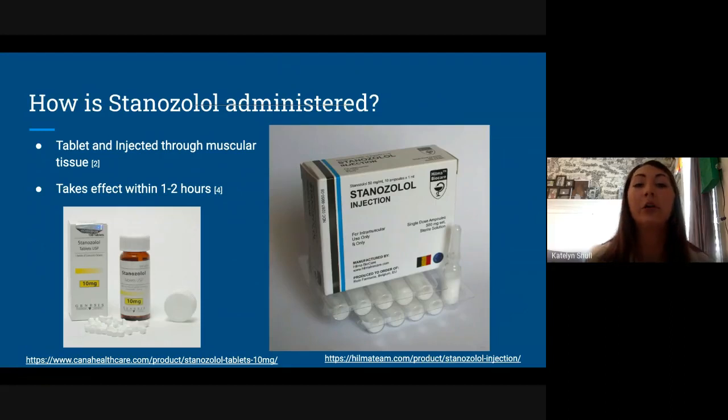So, stanozolol can be administered orally or injected, so it can be taken by a tablet or injected through the muscular tissue, and then it usually takes effect within 1 to 2 hours. And then here I have a picture of some tablets and then also it being injected.